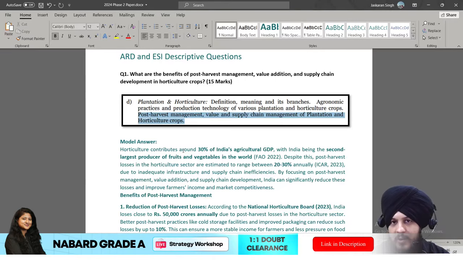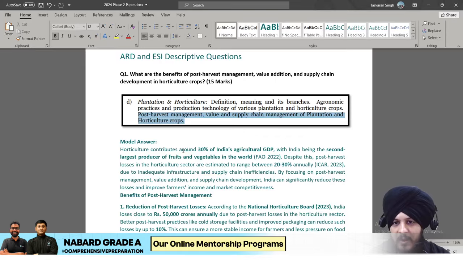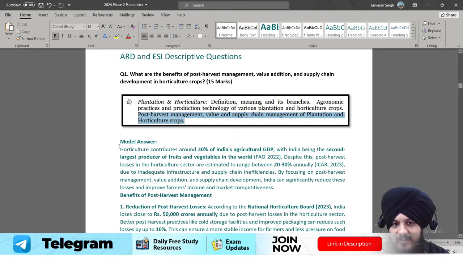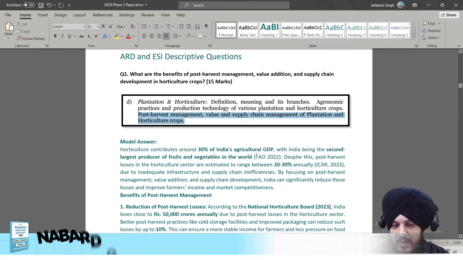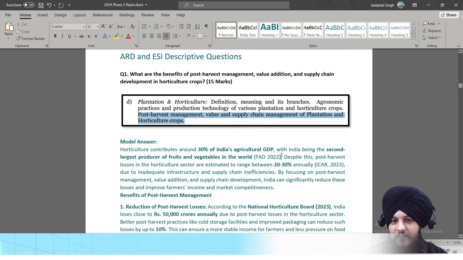Of course, in order to answer this question, first of all, you are going to write some contribution with respect to the horticulture sector, as a part of our agriculture. You can use any kind of data to justify that information. As it is written over here, horticulture contributes around 30% of India's agricultural GDP, with India being the second largest producer of fruits and vegetables in the world as per Food and Agriculture Organization 2022, FAO 2022.